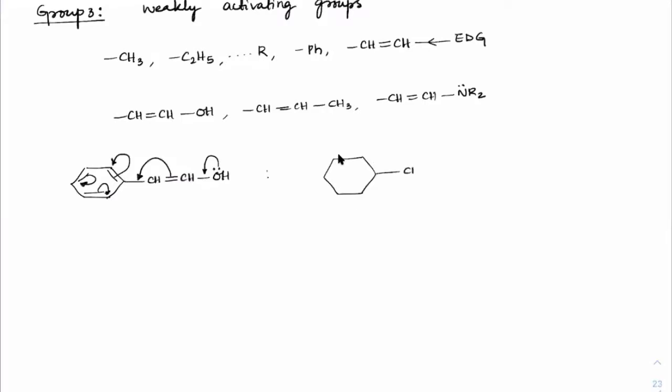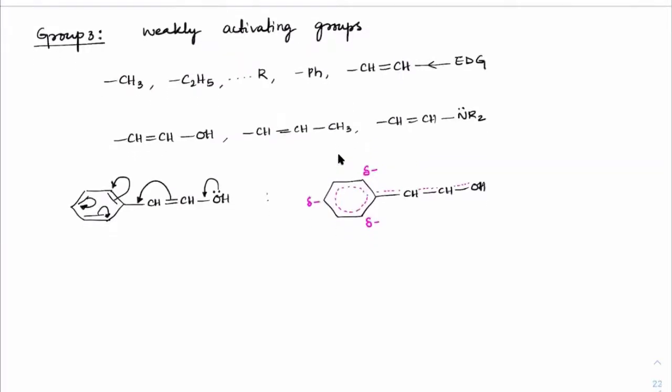You will have CH, CH, OH with a partial double bond here, partial double bond here, double bond here. There is a complete resonance happening between the ring, with delta negative, delta negative, delta negative here. So this is how it will keep moving. I'm not interested in delta negative on the other side because I just want to show the ortho and para positions where the electrophile can approach. So these are all weakly activating groups.